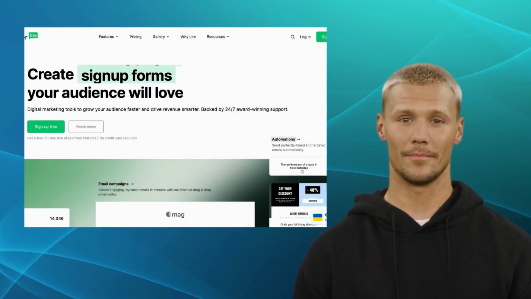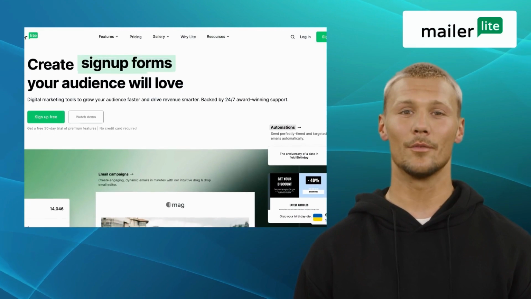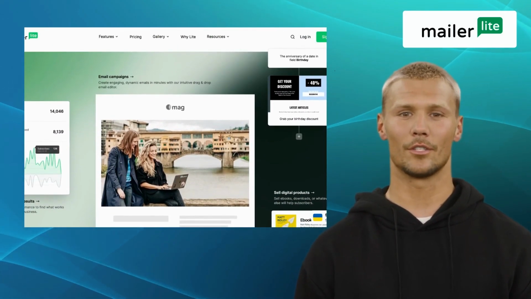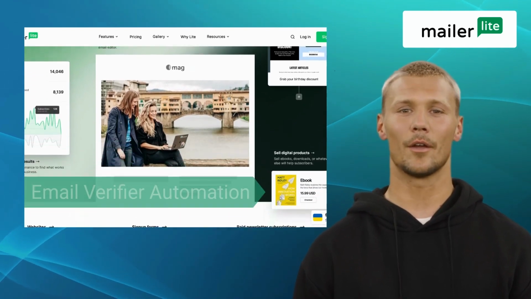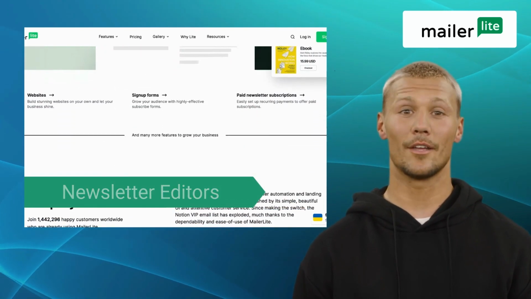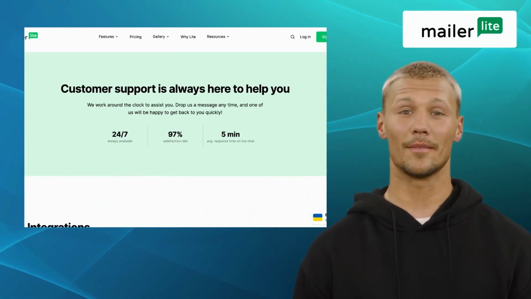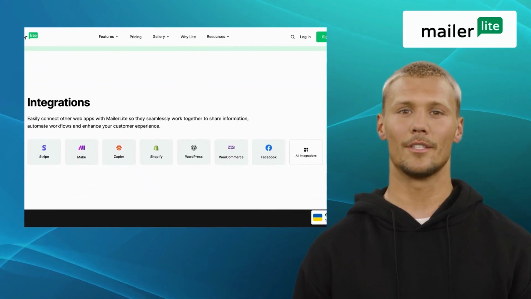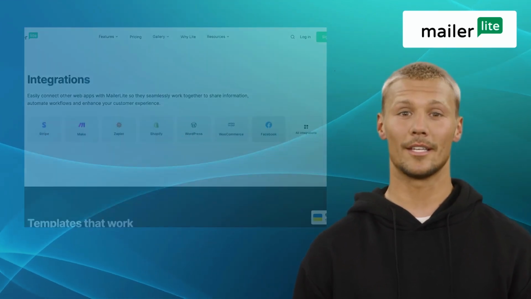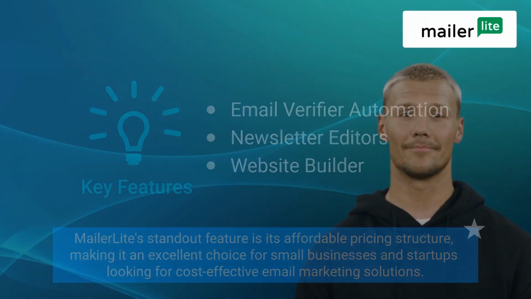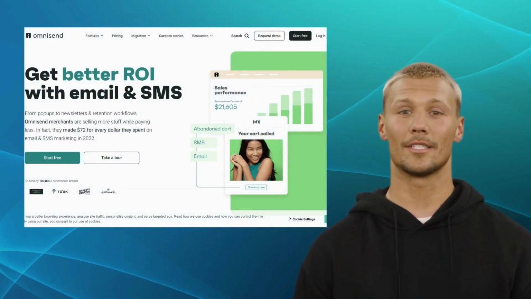Next up, we have MailerLite. Designed for small businesses and entrepreneurs, MailerLite is a user-friendly email marketing tool with an array of features. Some of its key features are email verifier, automation, newsletter editor, and website builder. MailerLite also offers powerful automation workflows, allowing you to send targeted messages based on subscriber behavior. MailerLite's standout feature is its affordable pricing structure, making it an excellent choice for small businesses and startups looking for cost-effective email marketing solutions.